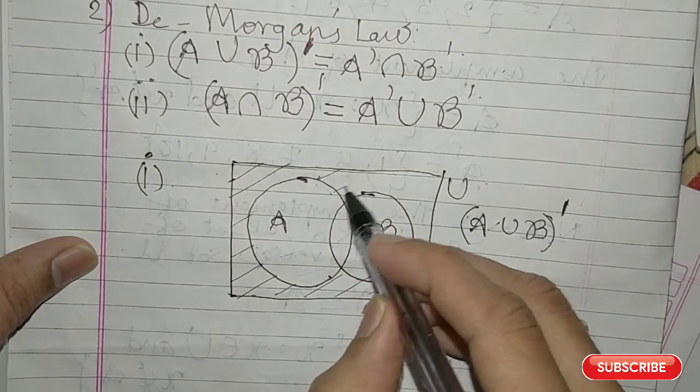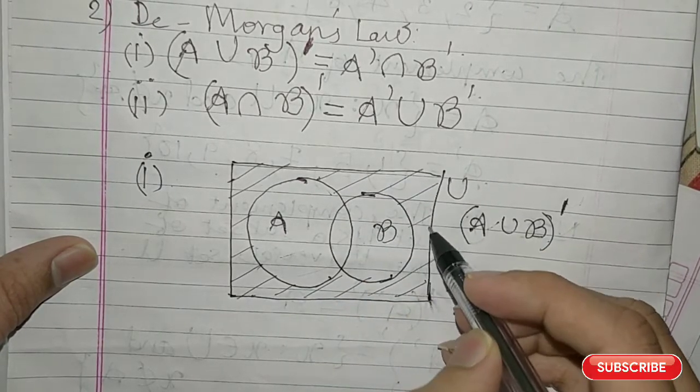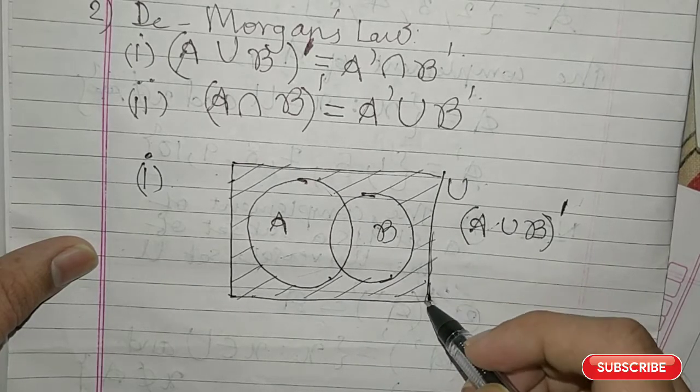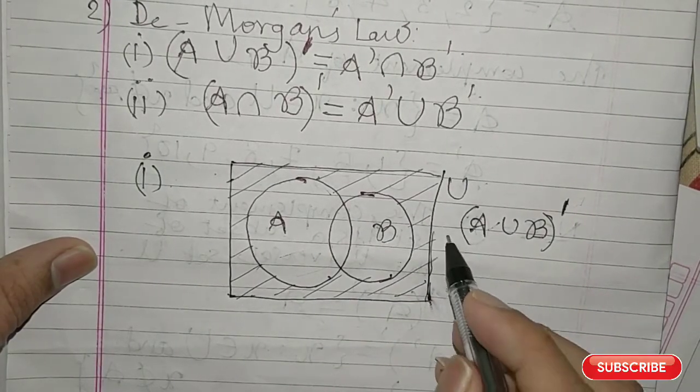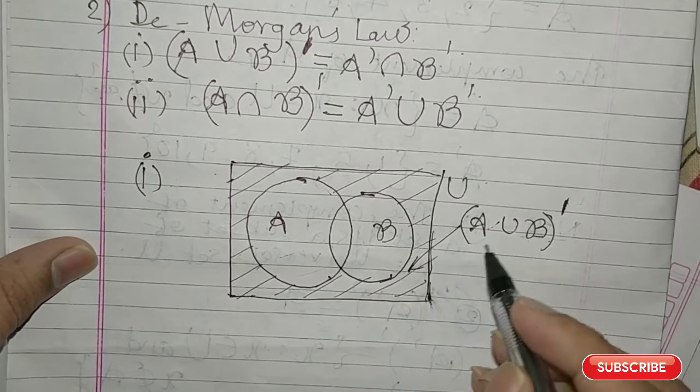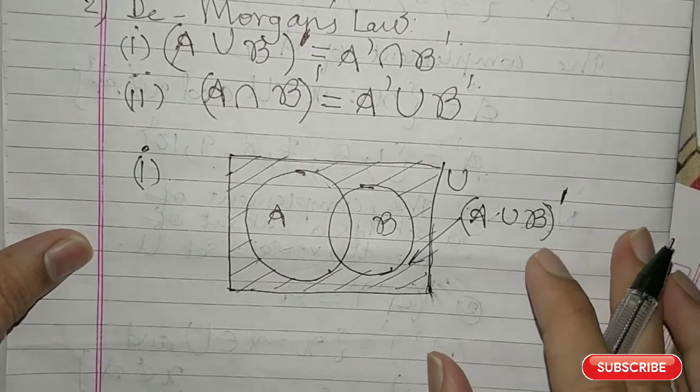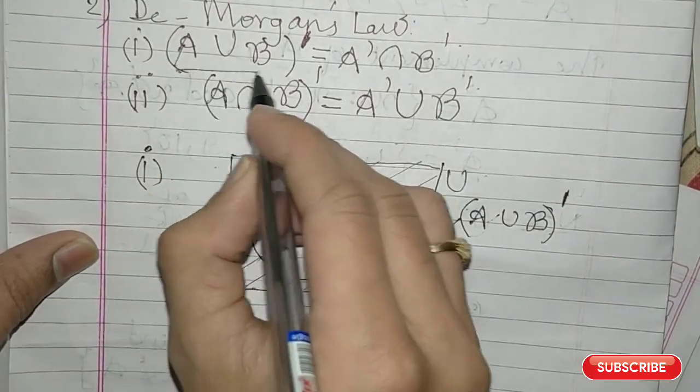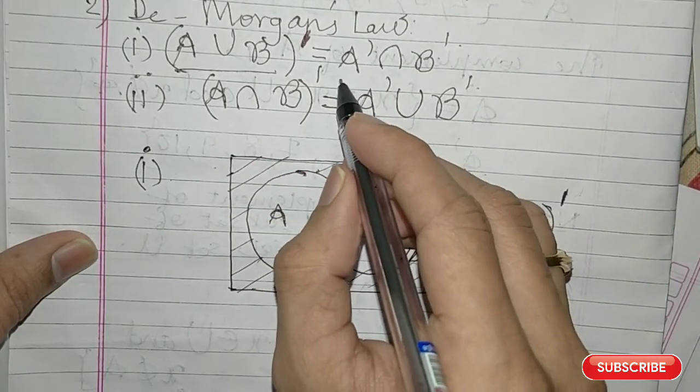So it will be this region. So this is what A union B, the whole complement is. That is the left hand side of the first law.